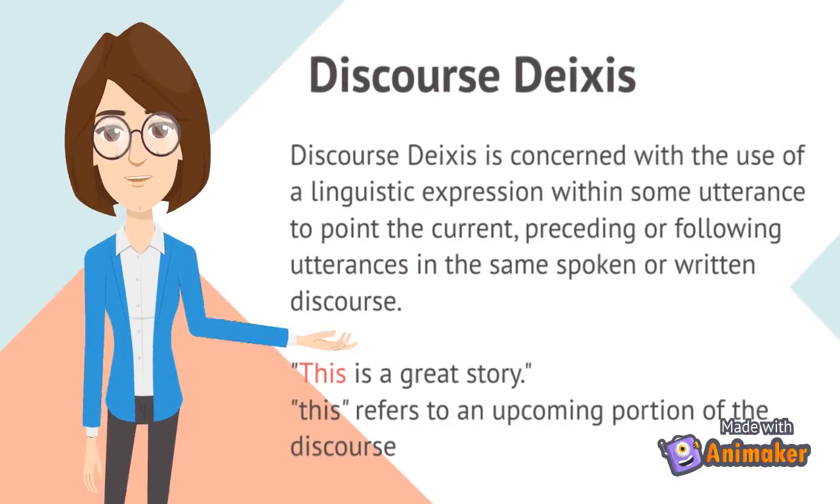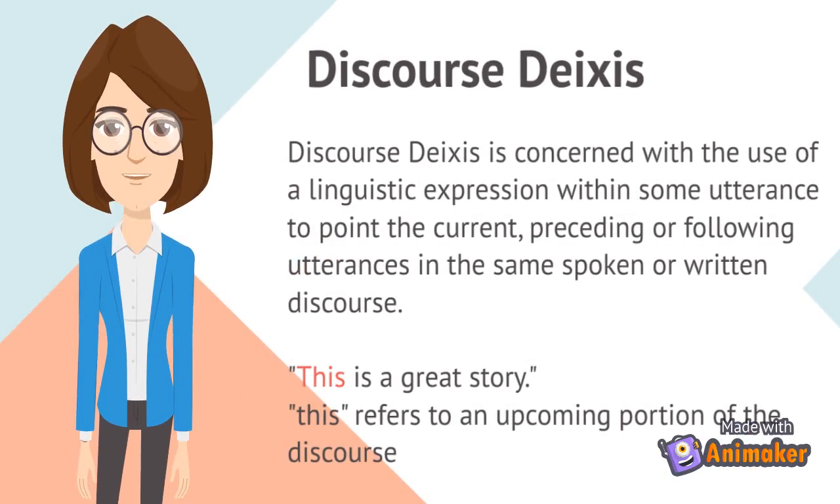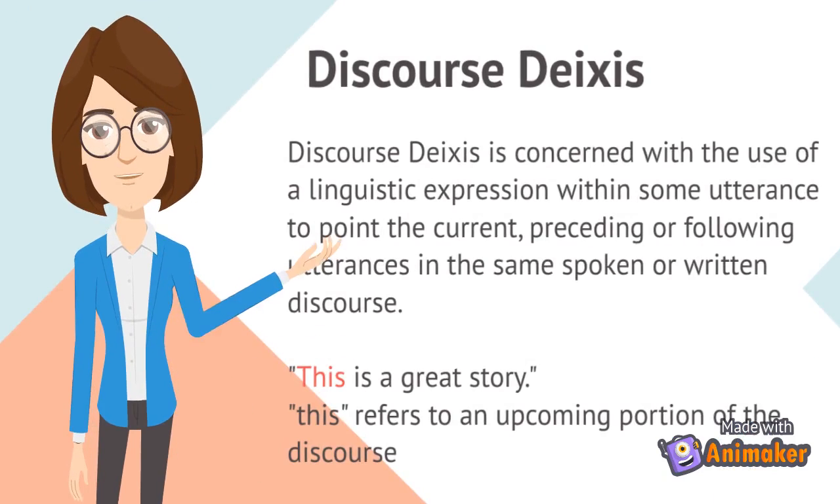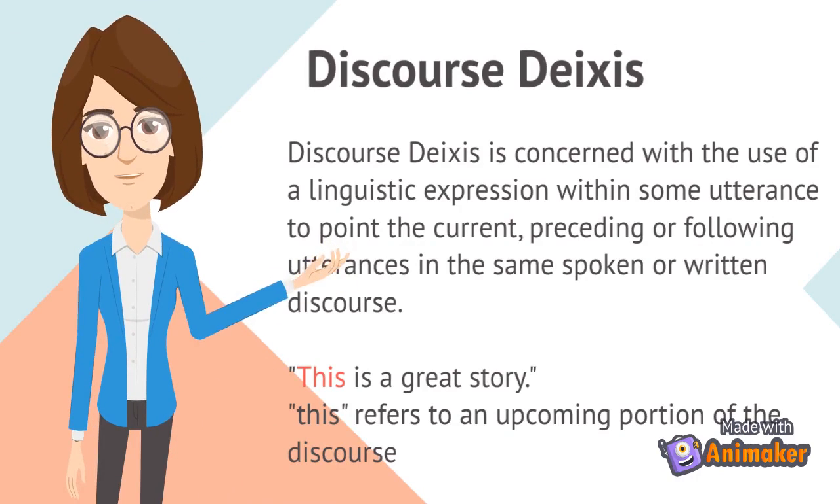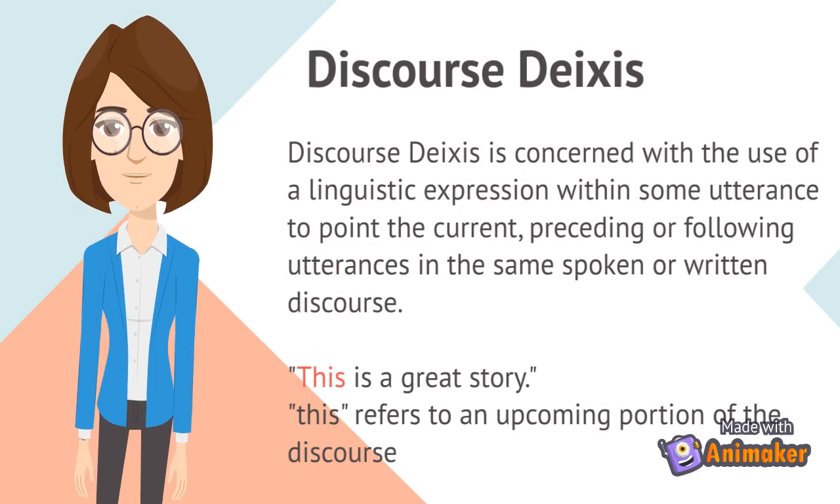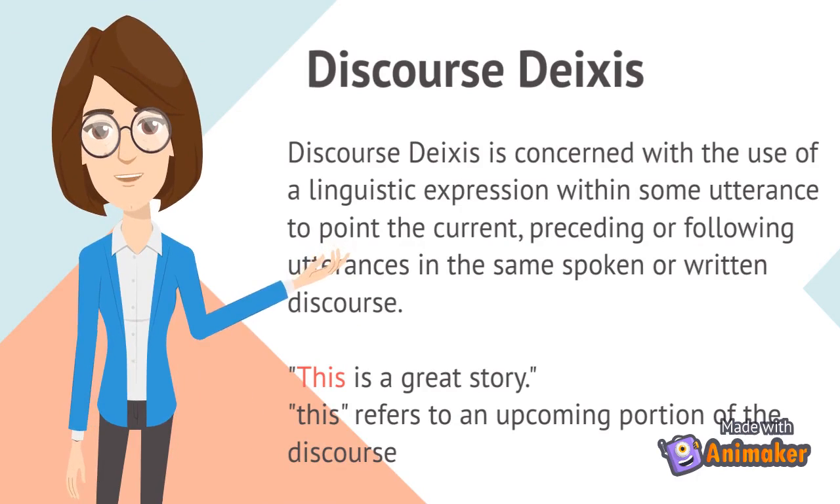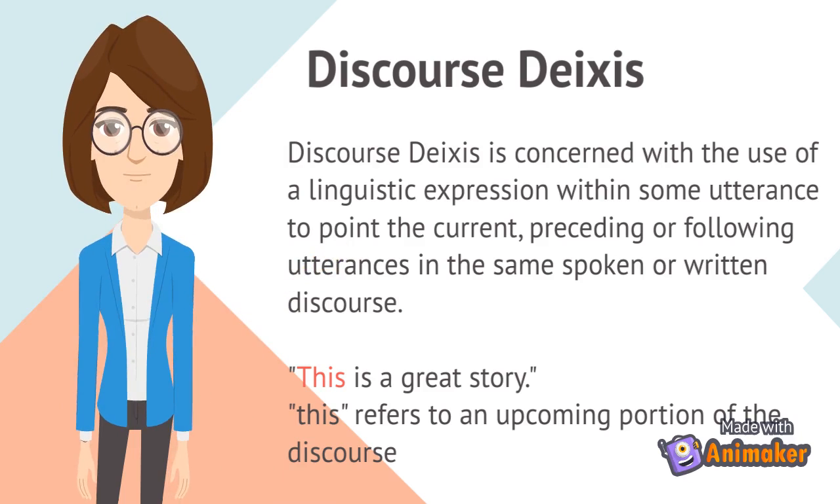Discourse deixis is concerned with the use of a linguistic expression within some utterance to point to the current, preceding or following utterances in the same spoken or written discourse. For example, in a sentence like, this is a great story, this refers to an upcoming portion of the discourse.